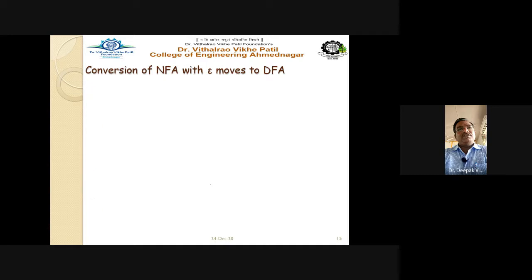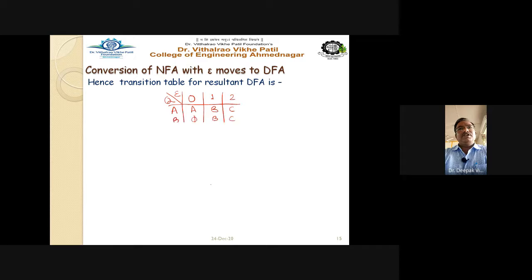Summarize all these transitions, 3 plus 3 plus 3, 9 transitions, in a transition table. Capital A, capital B, capital C on input 0, input 1, and input 2. A on 0 goes to A, on 1 goes to capital B, on 2 goes to capital C. B on 0 goes to phi, no transition, B on 1 goes to B, B on 2 goes to C. C on 0 has no transition, C on 1 also no transition, and C on 2 is a self loop. Draw the final DFA like this.